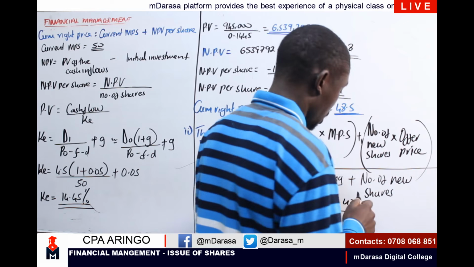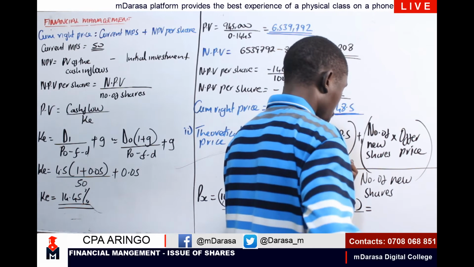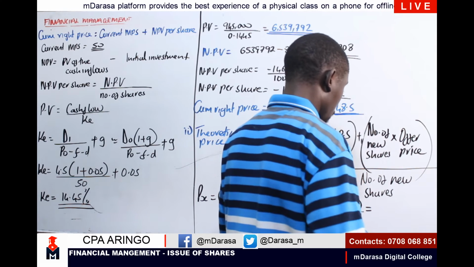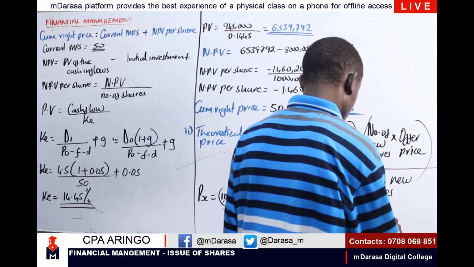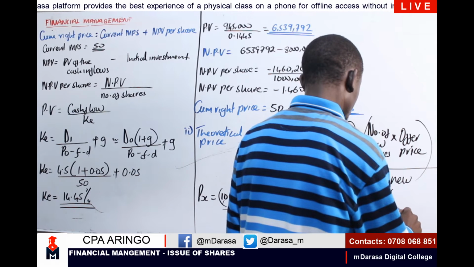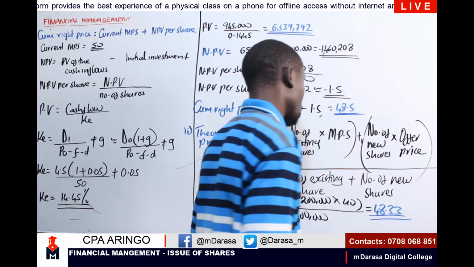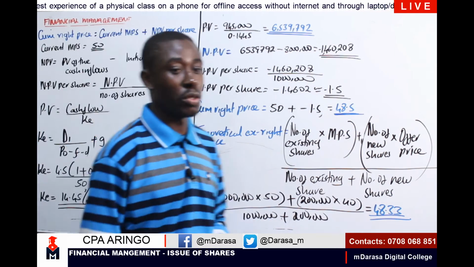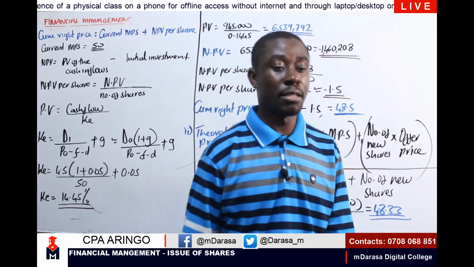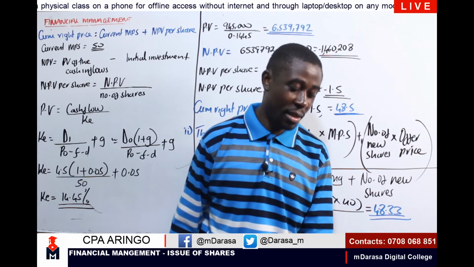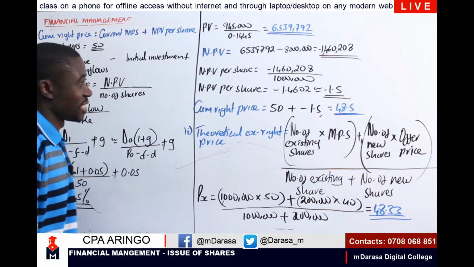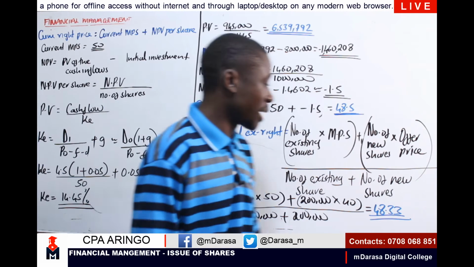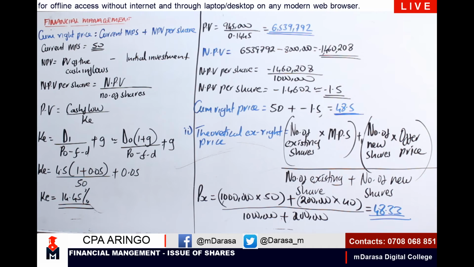So in this case, you're having 48.33. That should give us our theoretical ex-right price. You might see that it's a lot of tasks, but it's very easy, right? So long as you've mastered your formula correctly. Let us proceed to the next item.